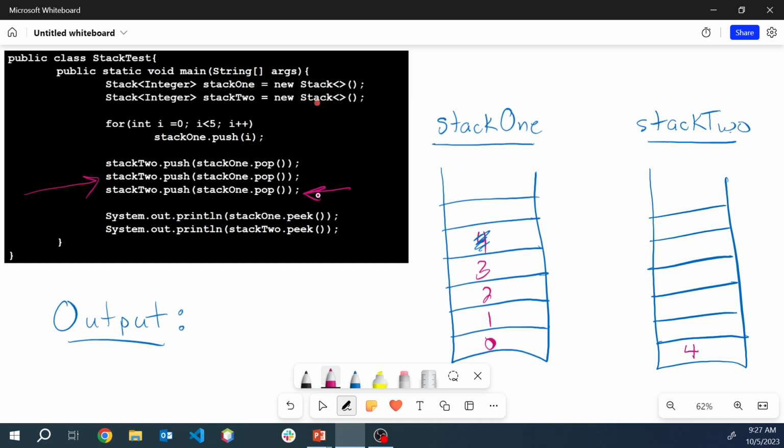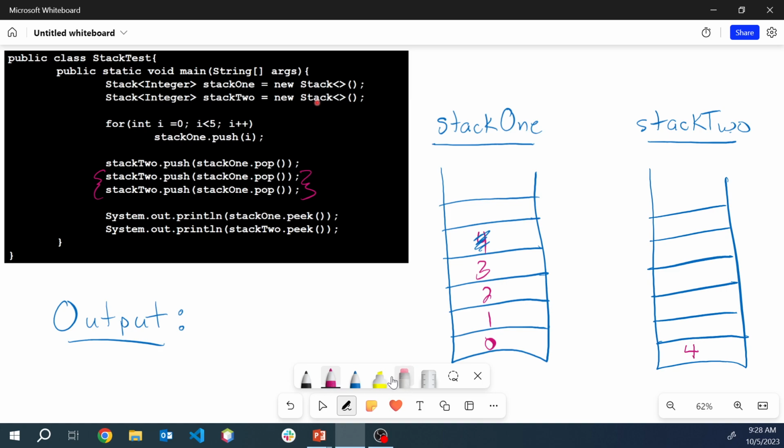So here's another question for you to consider. After doing both of those commands, what value will be at the top of stack 2? For clarity, after we do two commands, which two commands? These next two commands. We've already done the first one above. We've already done one push into stack 2. After we do these next two commands, what is going to be the topmost value of stack 2? And let's go trace through that.